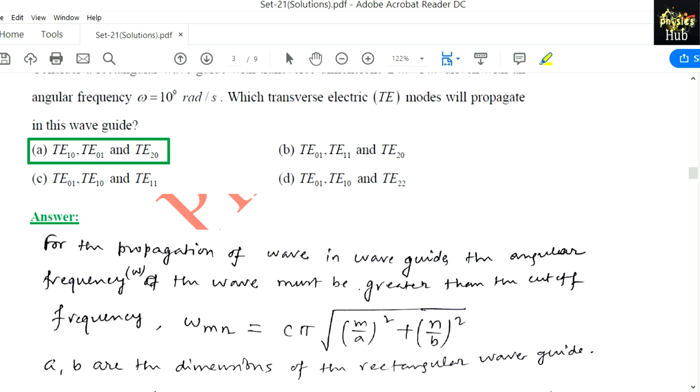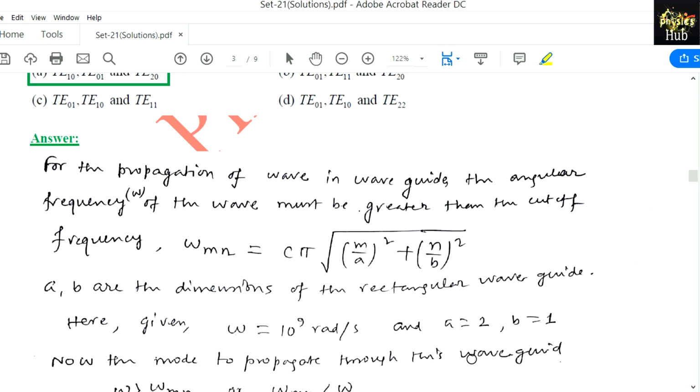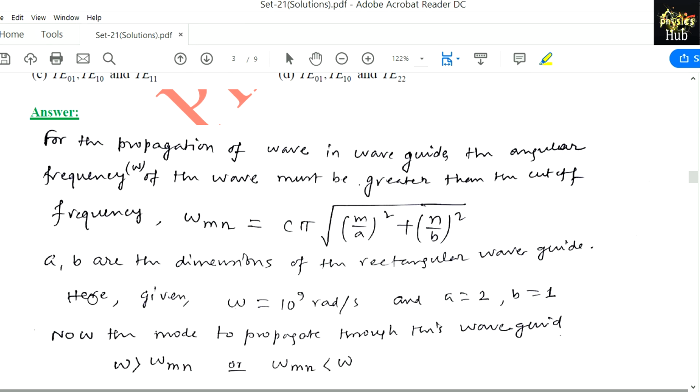Now for the propagation of a wave in a waveguide, the angular frequency omega of the wave must be greater than the cutoff frequency given by omega mn equals c pi root over (m by a) whole square plus (n by b) whole square, where m and n can take values 0, 1, 2, etc., depending upon the modes. C is the velocity of light, and a, b are the dimensions of the rectangular waveguide.